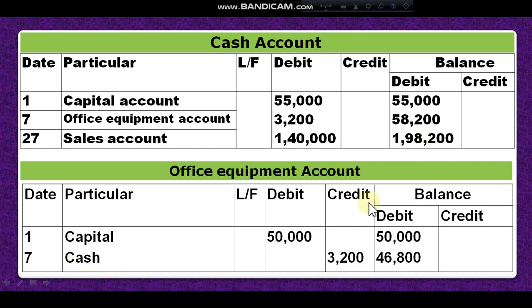Now balancing. 50,000 on the debit side, and now it is on the credit side. You know I told you earlier, debit and debit, addition; debit and credit, I have to subtract. I have a debit balance of 50,000, now a credit balance of 3,200, so I have to subtract it. Now the balance is 46,800.